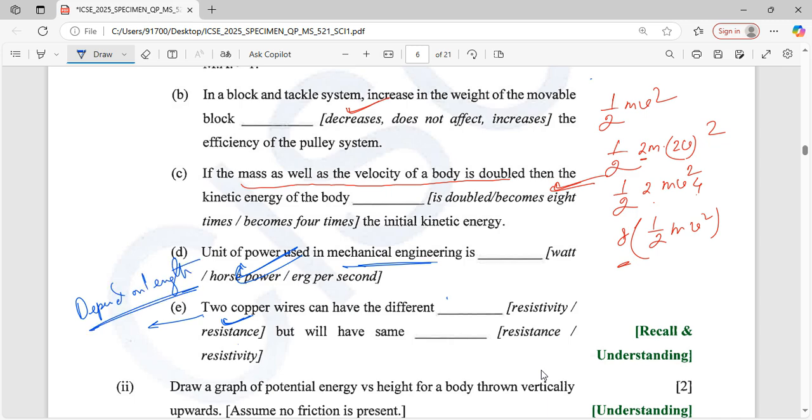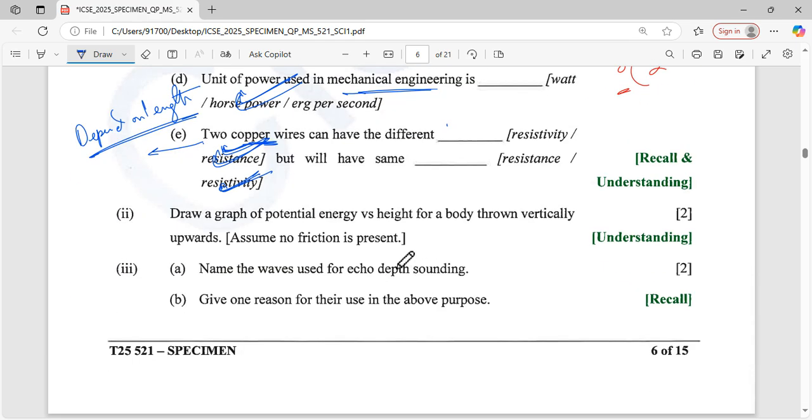But if the copper material is the same, resistivity may be different, but since the material is the same, resistivity will also be the same. Okay. Now draw the graph of potential energy versus height of a body thrown vertically downward.